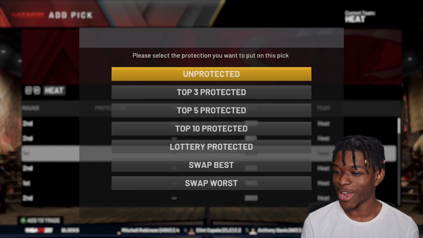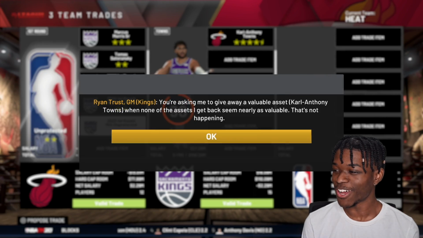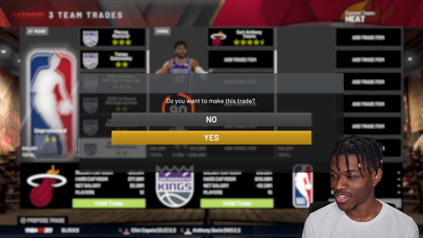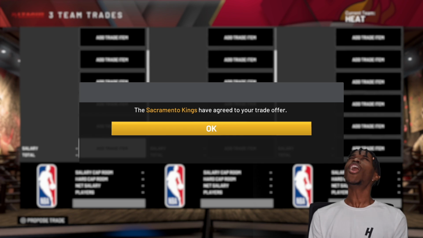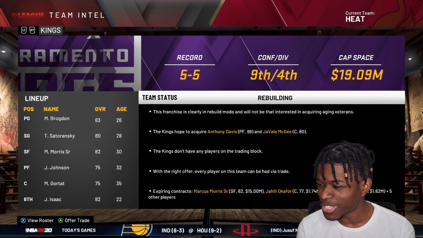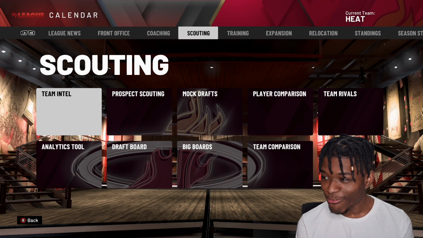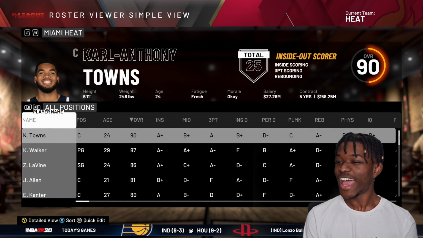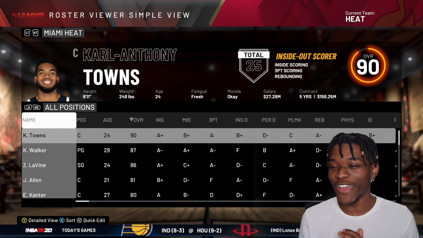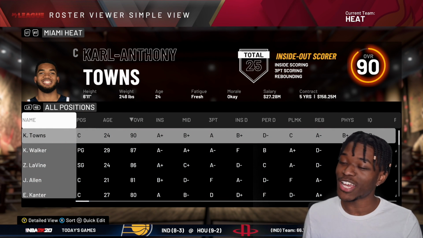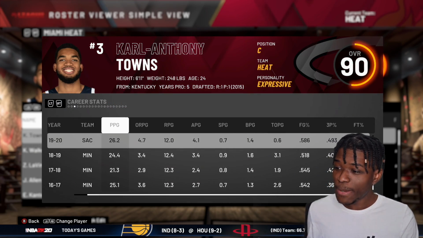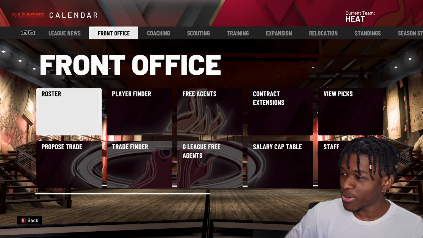So now we're about to just go around the league and start offering stuff for stars. Karl-Anthony Towns is a star. Oh boy, Karl-Anthony Towns, welcome to the team, bro. That is the first time we were ever able to trade for him, man. Ever. And that's because we're living in this fantasy world. So the Timberwolves didn't consider him untouchable because he didn't play for the Timberwolves. He played in Sacramento, and these were his numbers.